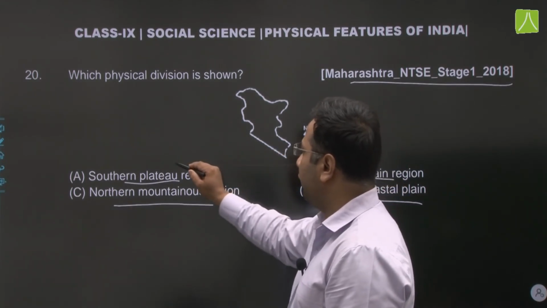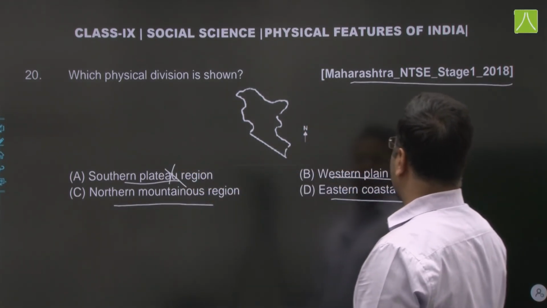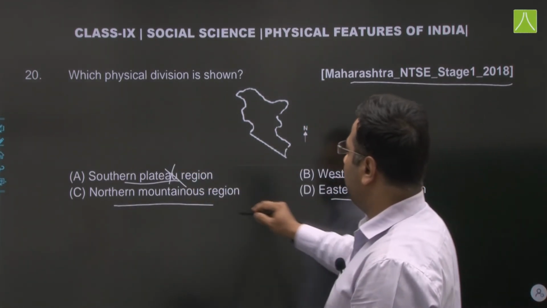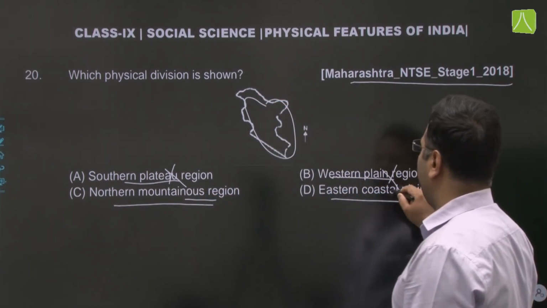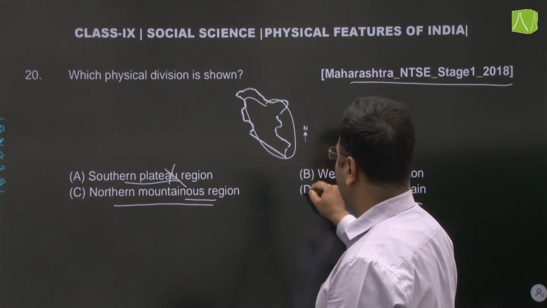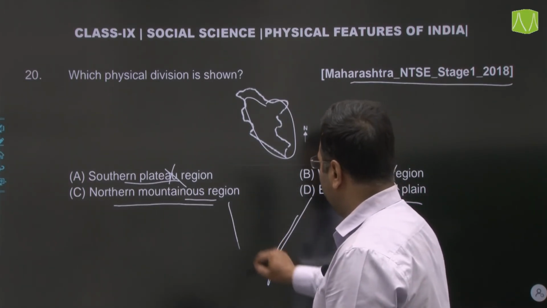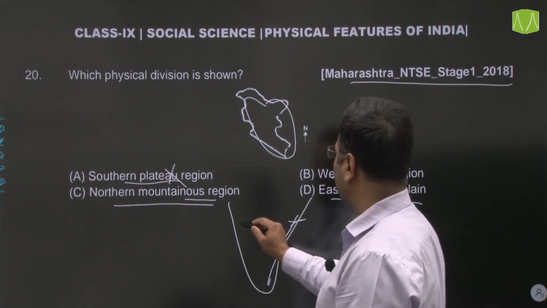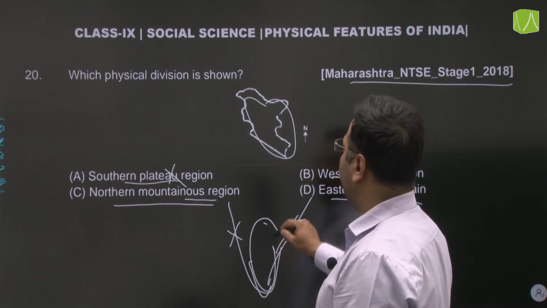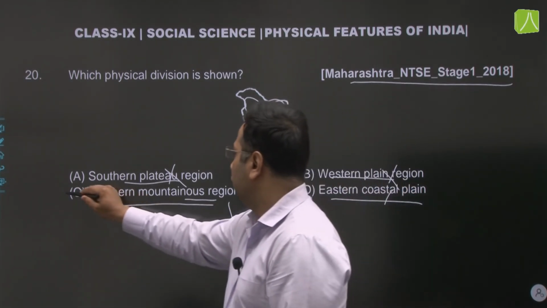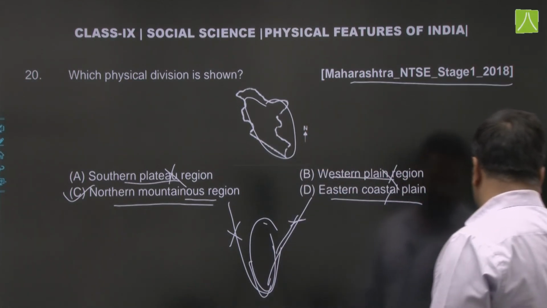Southern Plateau has nothing to do with this, Western Plain is not here either. Northern Mountainous Region is definitely here. Eastern Coastal Plain is not, that comes here, Western Coastal Plain comes here, and Southern Plateau Region comes here. So definitely it is C, Northern Mountainous Region.